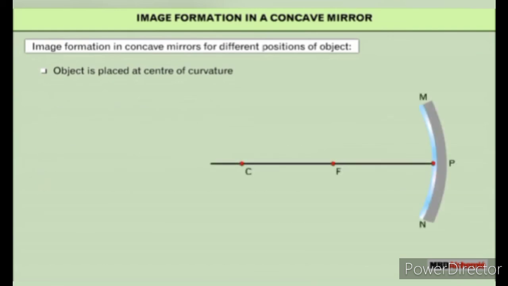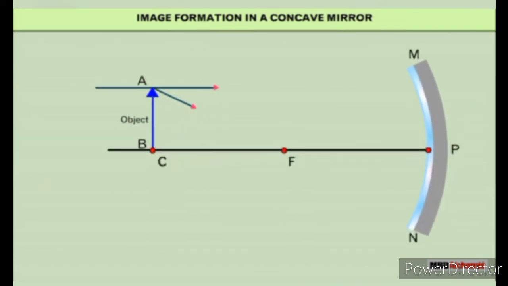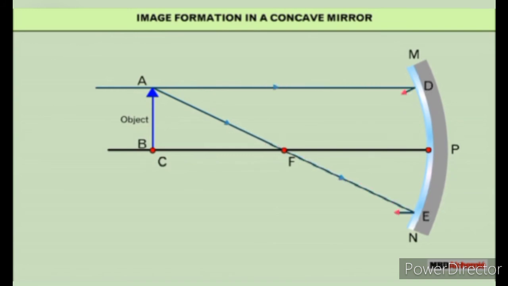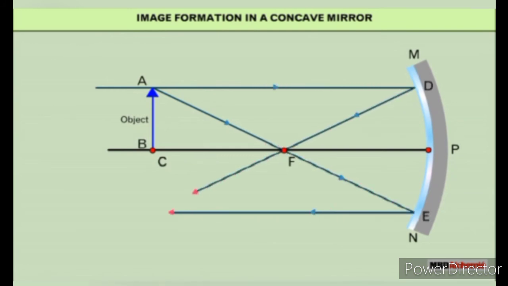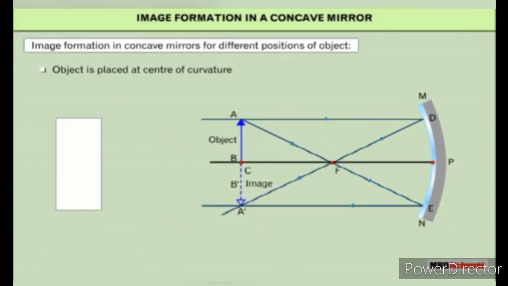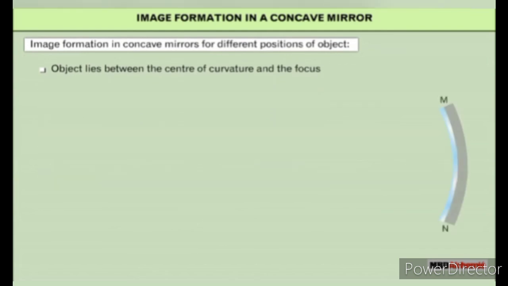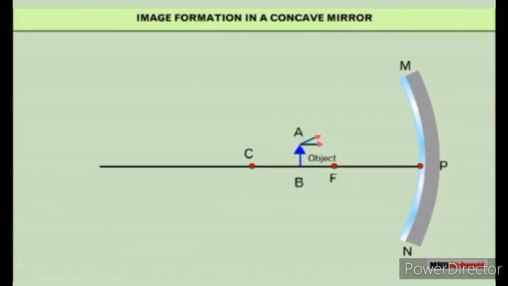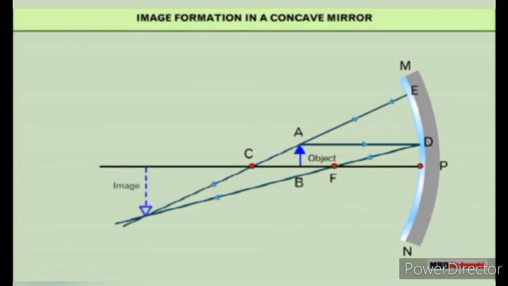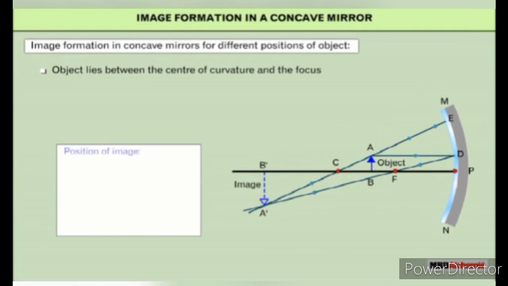When the object is placed at the center of curvature of the concave mirror, the image is formed at the center of curvature, which is real, inverted, and of the same size as the object. When the object lies between the center of curvature and the focus, the image is formed beyond the center of curvature, which is real, inverted, and magnified.